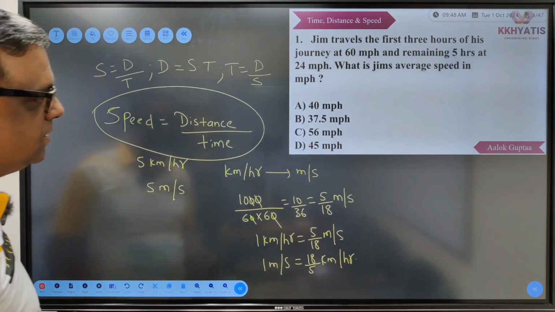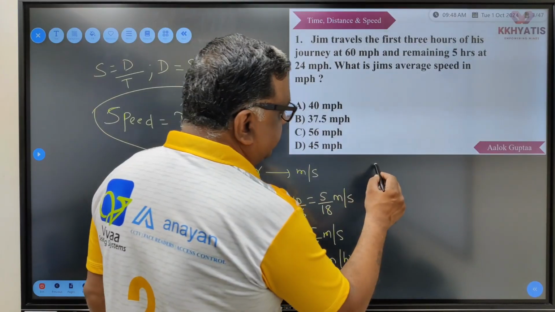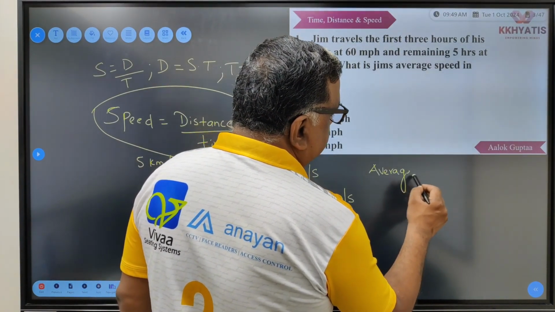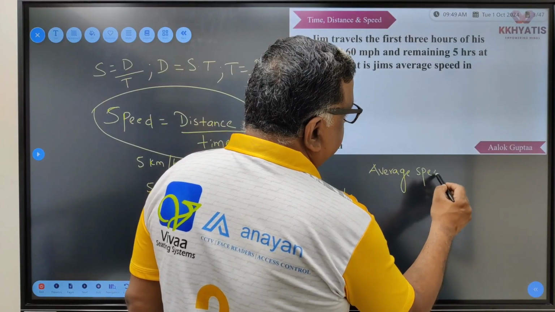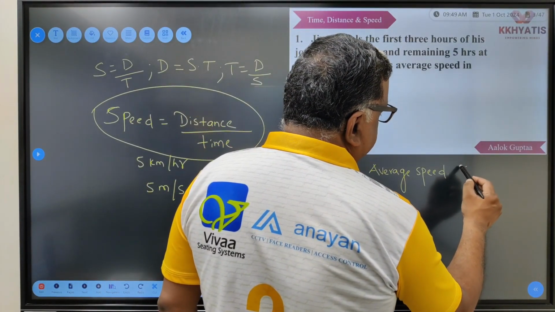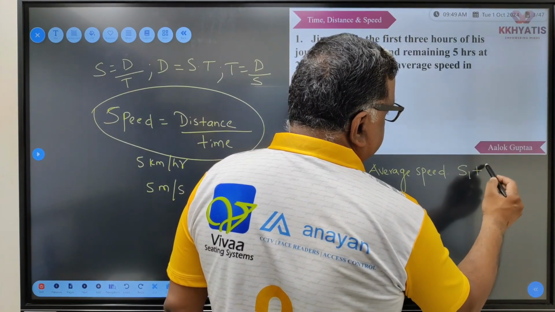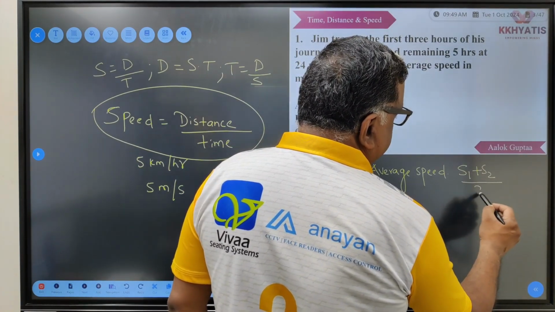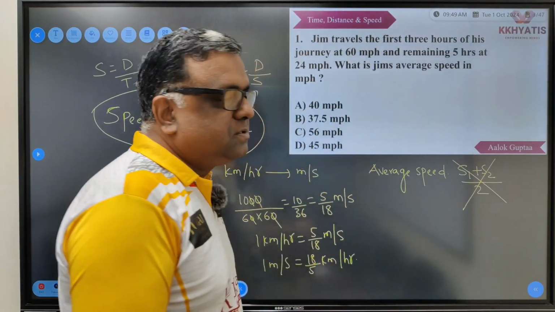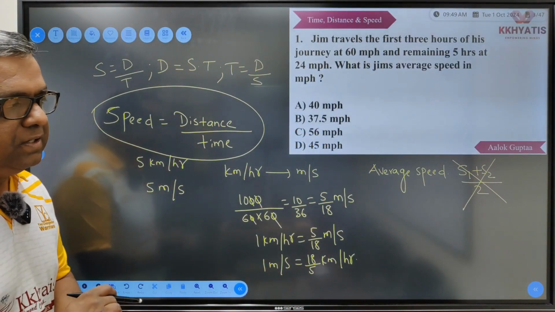Another concept is our average speed. So when you talk about average speed, please do not do जाने का speed S1 है, आने का speed S2 है, तो average speed S1 plus S2 upon 2. ये गलत है. This is not how the average speed is calculated.